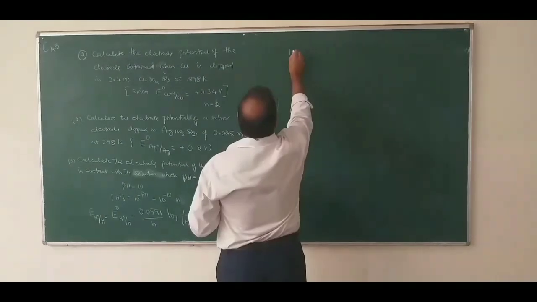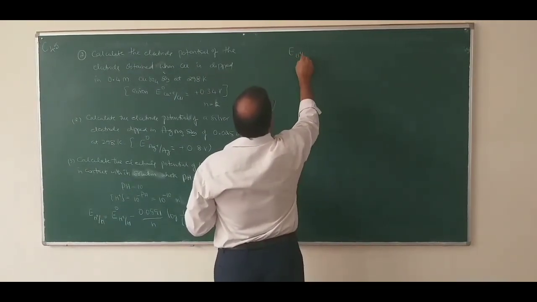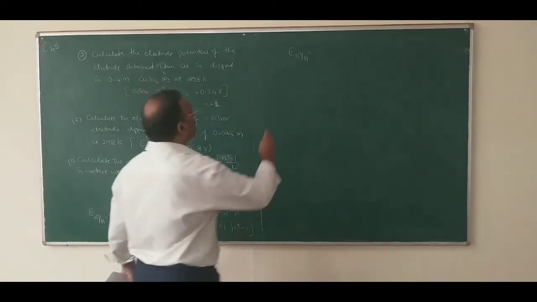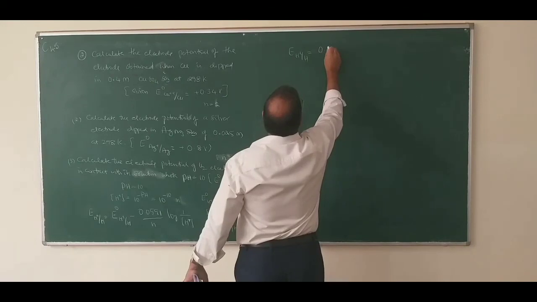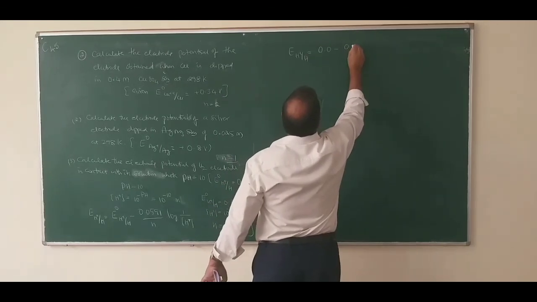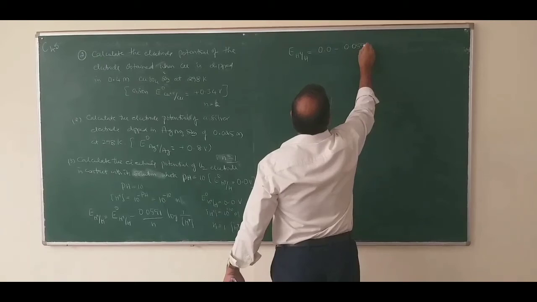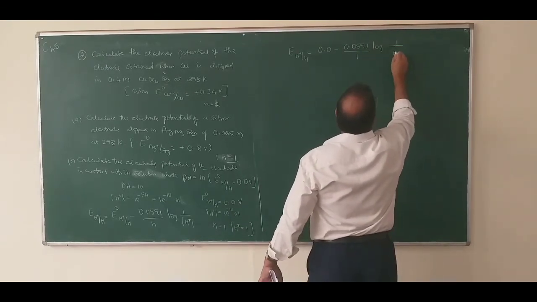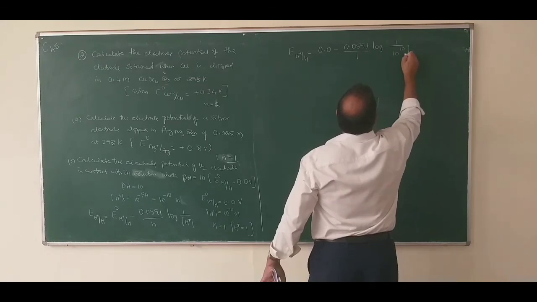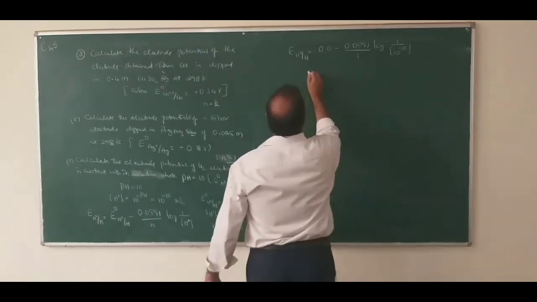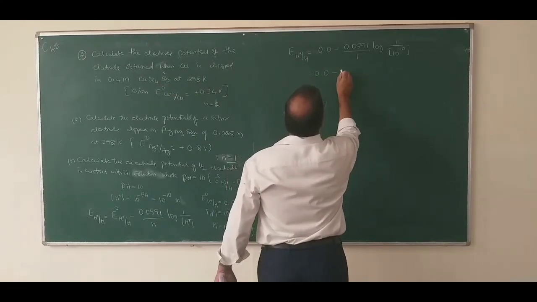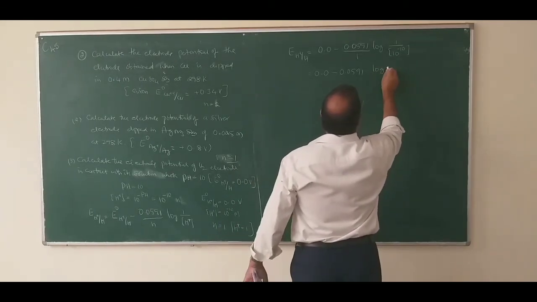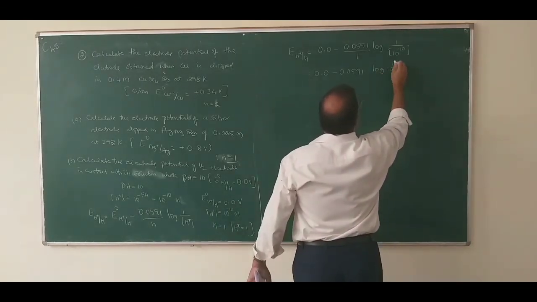Then E of H plus bar H is equal to, what is E naught of the standard hydrogen electrode? 0.0 minus 0.0591 divided by 1 log of 1 over 10 to the power of minus 10. So this is equal to 0.0 minus 0.0591 log of 10 to the power of 10.